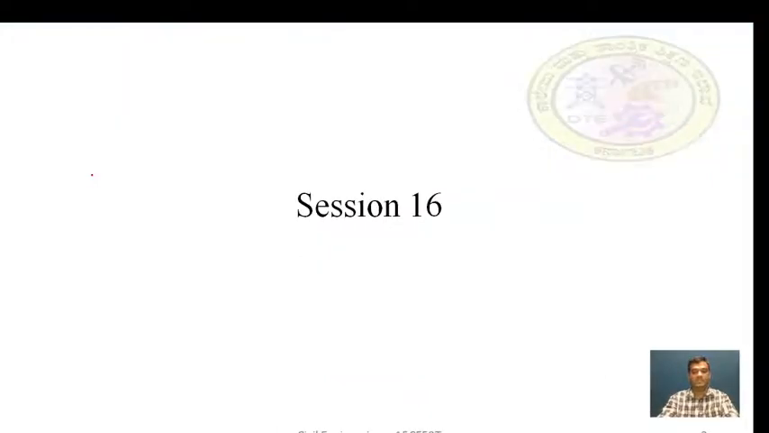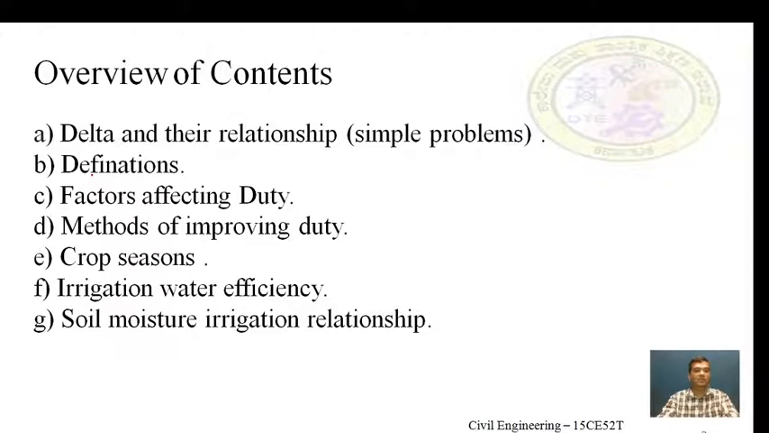In session 16, an overview of contents which are to be covered in these sessions. A. Delta and their relationship. Simple problems related to delta, base period and duty. Definitions which are very much related to water requirements of crop. C. Factors affecting duty. D. Method of improving duty. E. Crop seasons. F. Irrigation water efficiency. G. Soil moisture irrigation relationship.